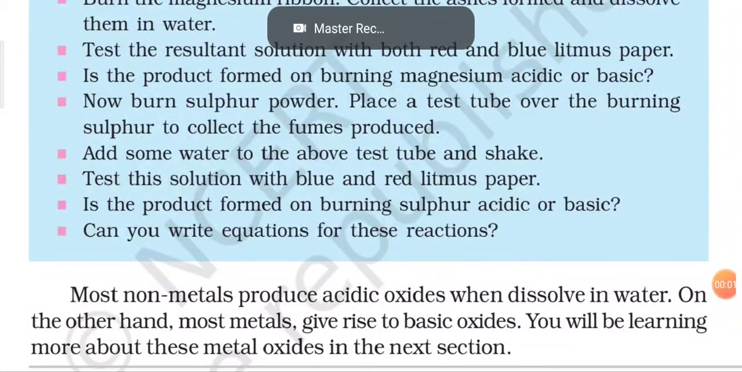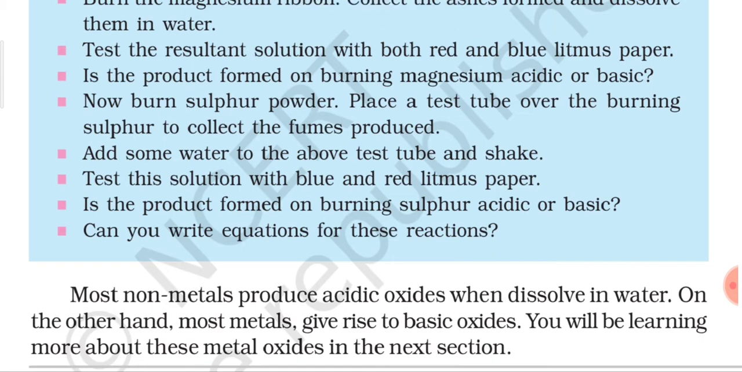So these are the four equations involved in this activity. Try to write these chemical equations by yourself and try to balance them also. Now it is given that most non-metals produce acidic oxides when dissolved in water. On the other hand, most metals give rise to basic oxides. You will be learning more about these metal oxides in the next section.